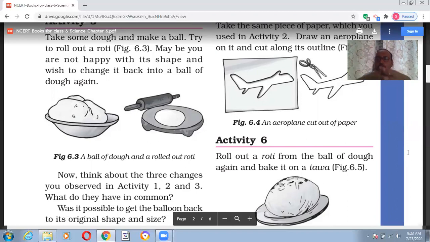So these are the three actions, and maybe one or two, or maybe all three, or any one can be responsible for the change. So the reversible change is the change which can be reversed, and the irreversible change is the change which cannot be reversed.